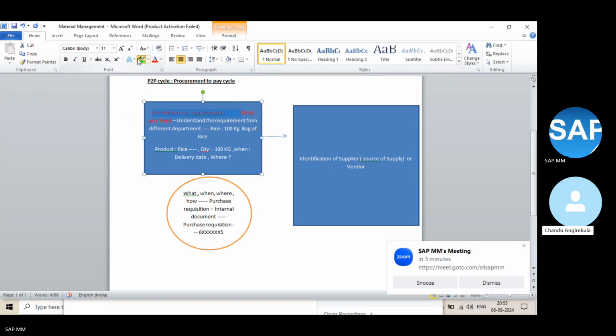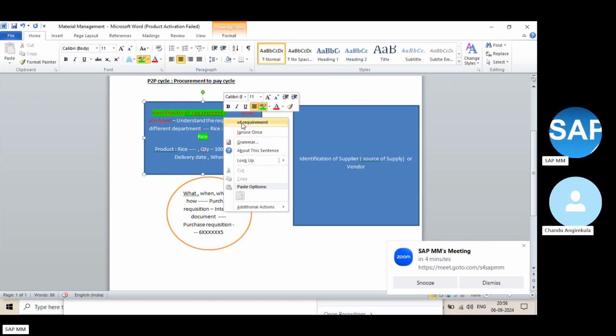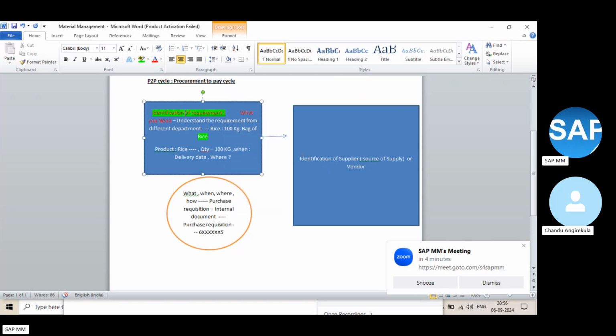Yes, sir. Now what will be the second step, because I already know what is required? The next step is identification of the supplier. So how can you find a vendor?